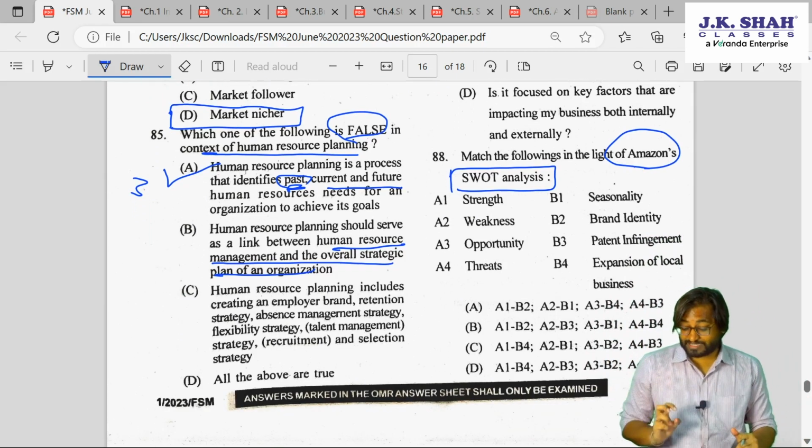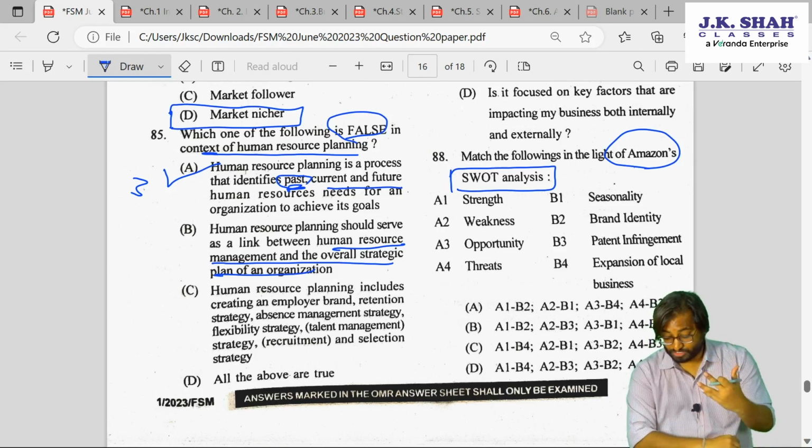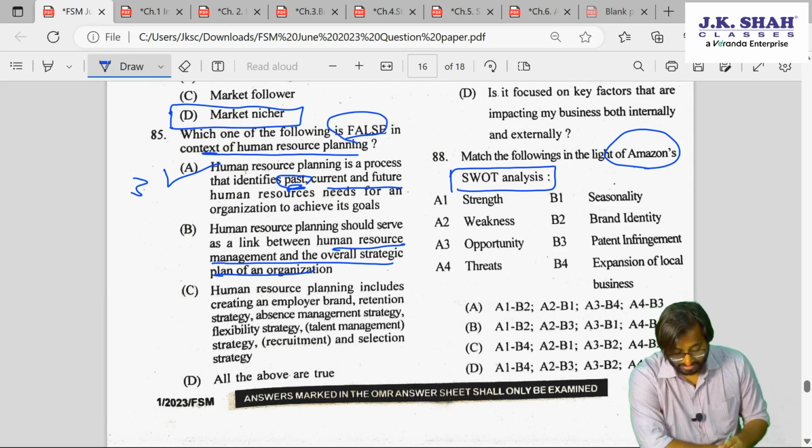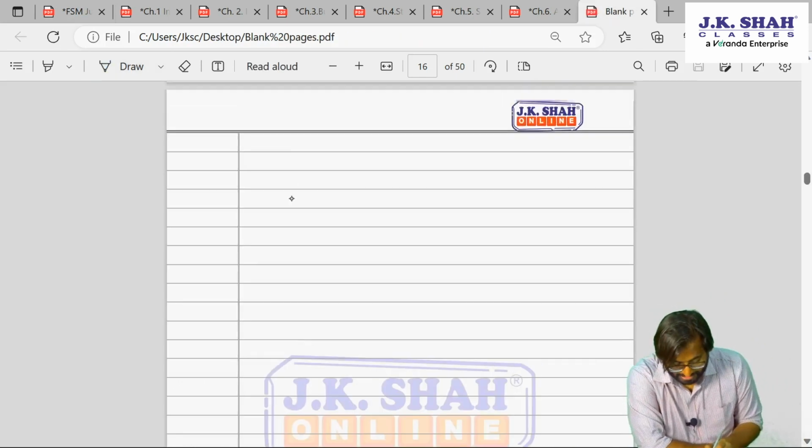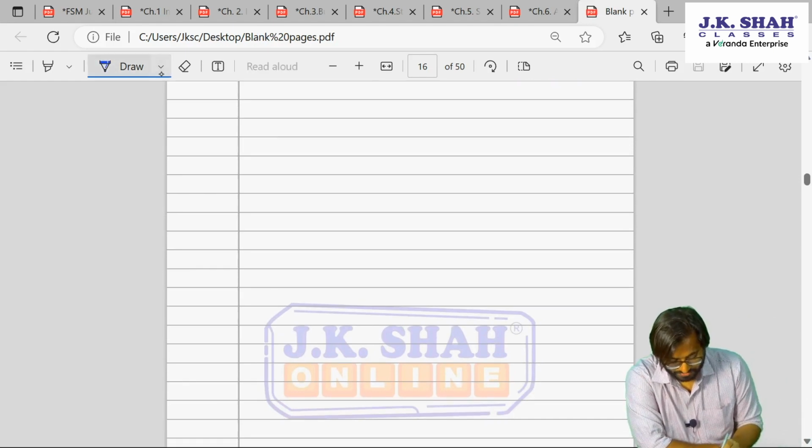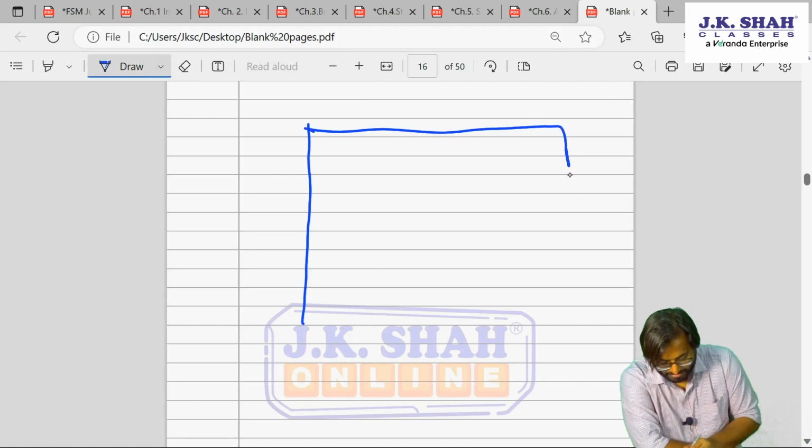Seasonality, is it a strength? No. Is it internal or external? First you need to find out. Internal, then it is... see if I can mark this here, if I can draw this for you. It will hardly take a minute for me to draw, but you will be able to understand.